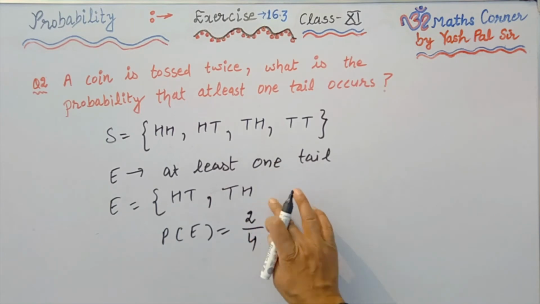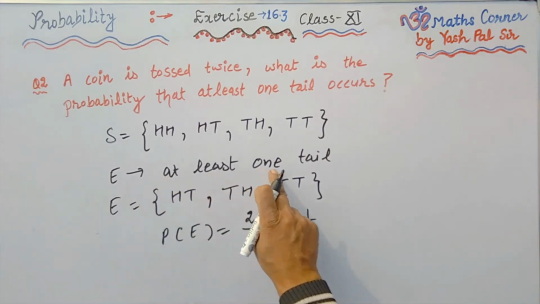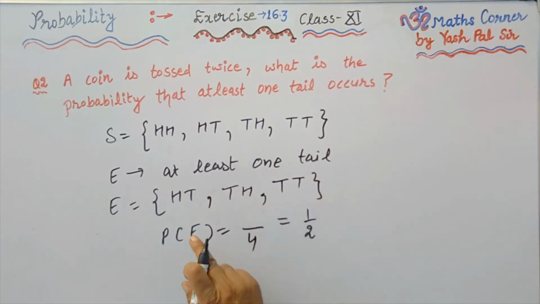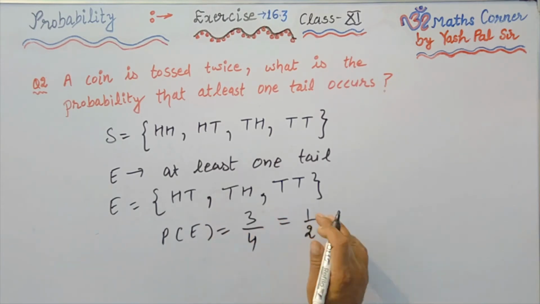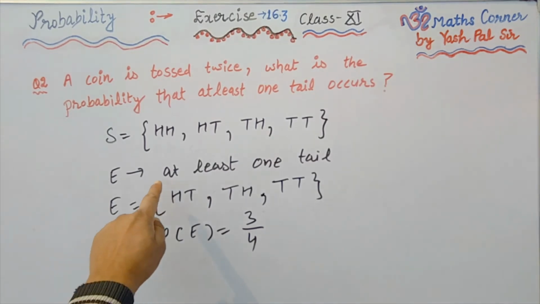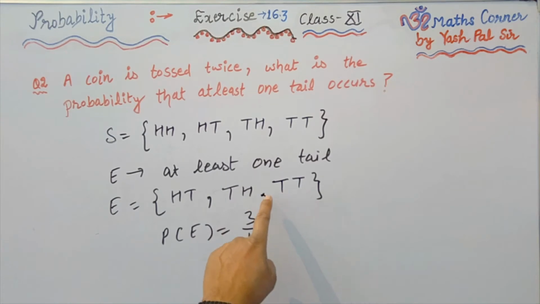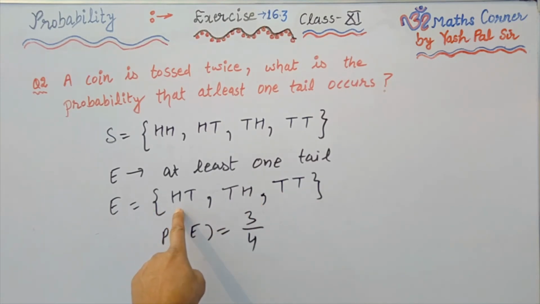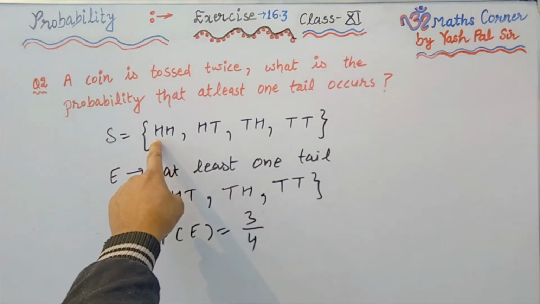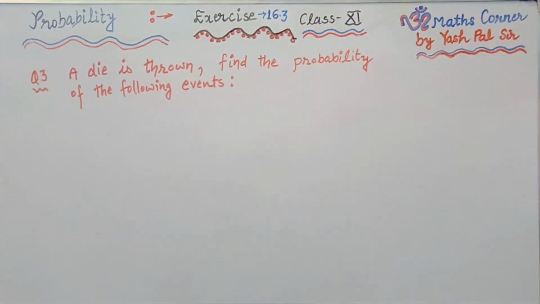But here at least one tail means either one time tail or two times tail, that is also okay. TT is also part of at least one tail. So now the number of favorable outcomes in E becomes 3. So 3 upon 4 is the required probability. Once again, at least one tail means either one tail or more than one tail. HT, TH, TT are the outcomes in E. So the number of favorable outcomes in E is 3, and the number of total outcomes in the sample space is 4. 3 upon 4 is the required probability.